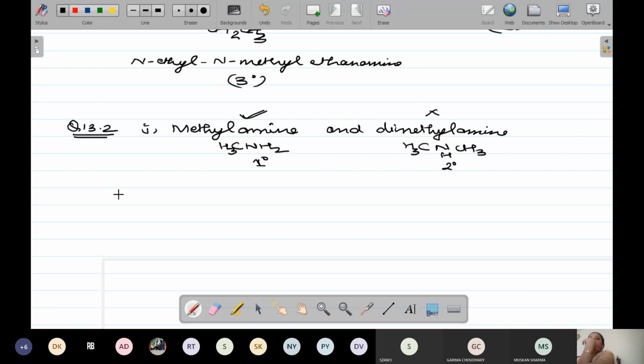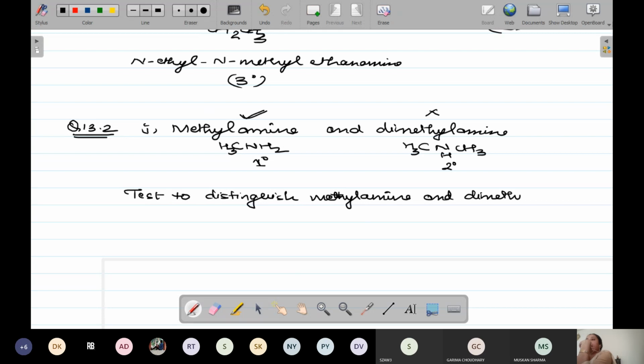So how are you going to write down the test? You are going to write like this: the test to distinguish methylamine and dimethylamine is carbylamine test.